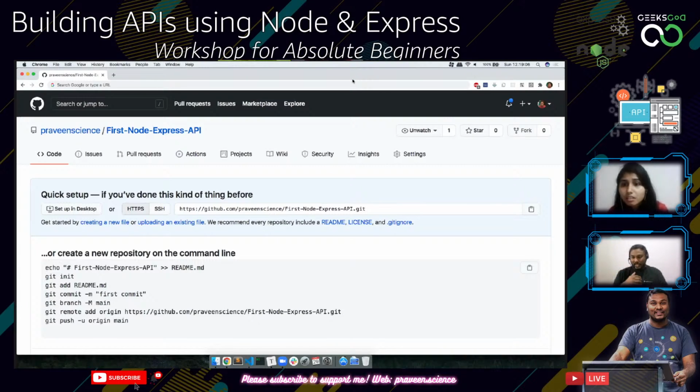Rishikesh Das says, can you explain with MongoDB Atlas or local MongoDB? Currently we are not using a database for this. We might use something like a JSON file, and then we will try to do the CRUD operations. This doesn't cover the database things because it's going to take another 1 hour. We don't want to take up a long time.